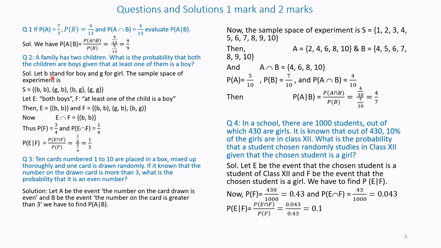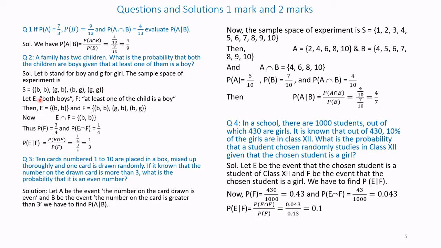Let B stand for boy and G stand for girl. The sample space is, within curly brackets, BB, both can be boys; GB, one can be a girl and one a boy; BG, the first can be a boy and the second a girl; and the last one is GG, both can be girls. These are the possibilities. Other than this, there is no other outcome possible.